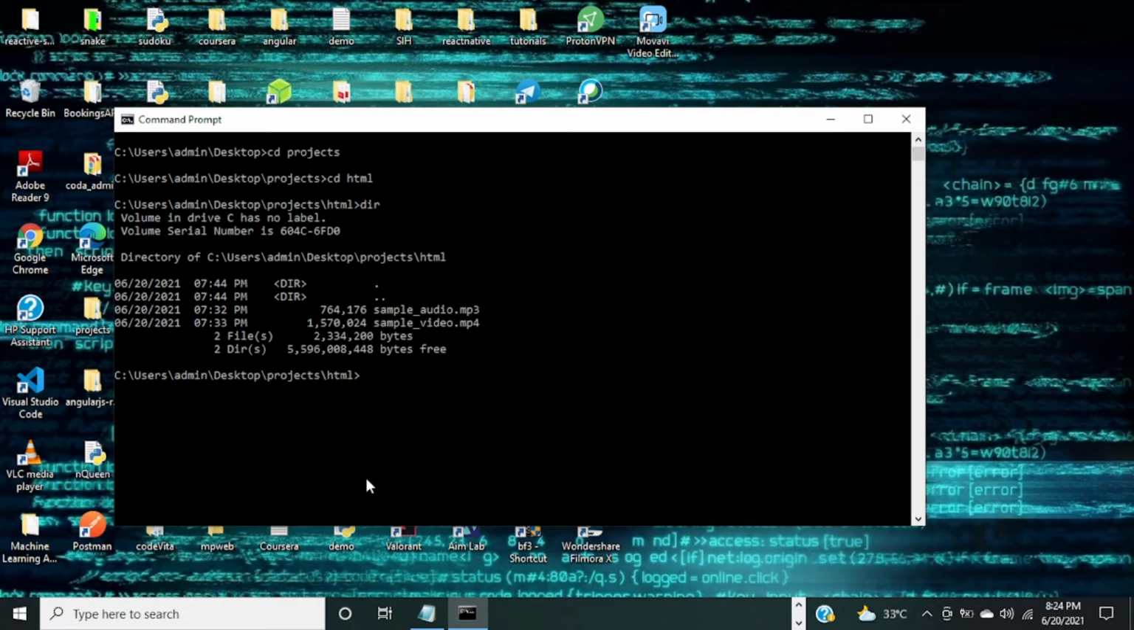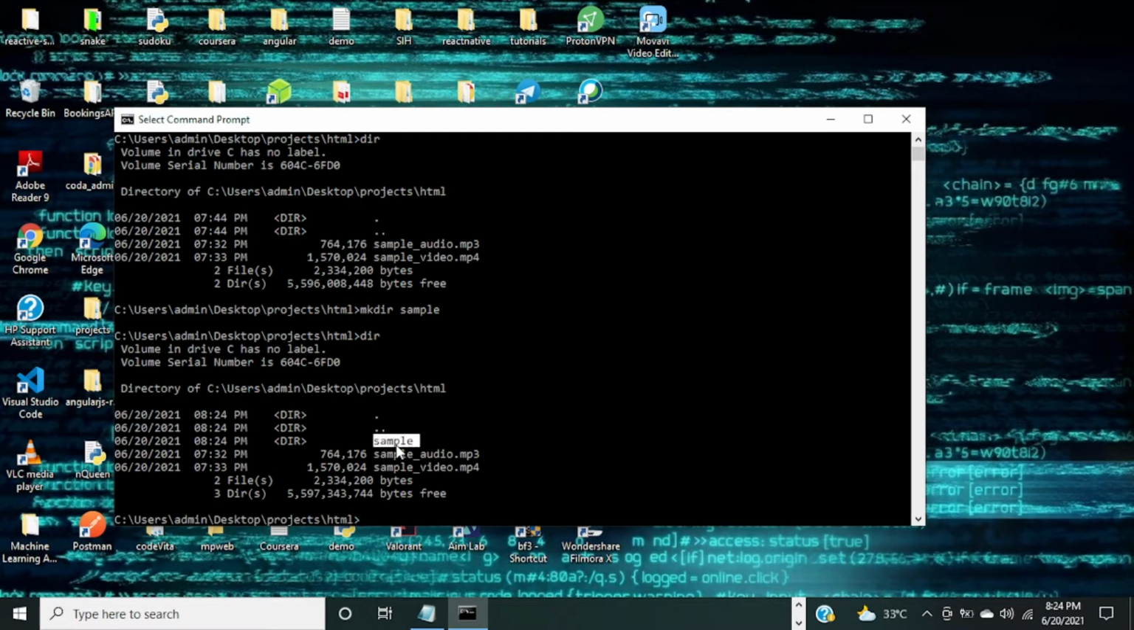Now there's another command called mkdir. It creates a directory inside the current directory. The full form of mkdir is make directory. I am inside HTML, and you can see which folder you are inside using this path: C users admin desktop projects HTML. If you want to create a folder called sample inside HTML, just type mkdir sample. Now if you give dir, there is a folder called sample. This is how we make a directory.